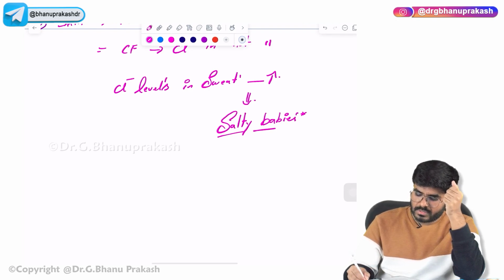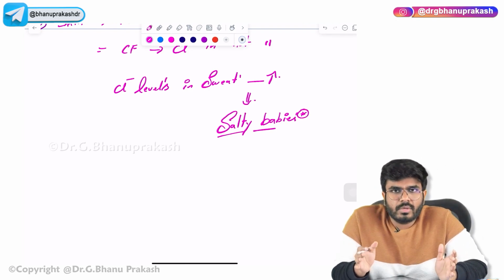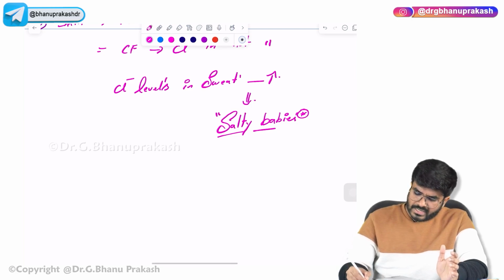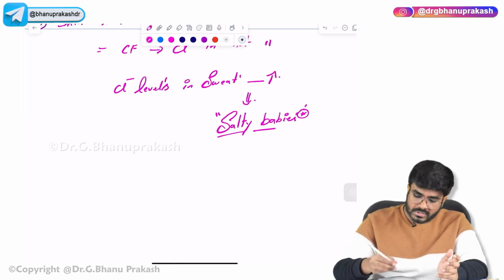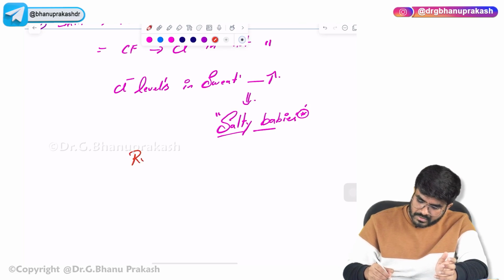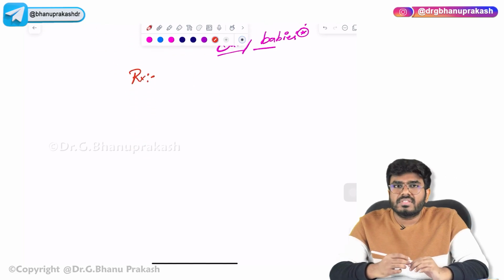This is the MCQ. Salty babies, grey babies, blue babies. Many things will come in your exam. Salty babies are seen in cystic fibrosis. Now what is the treatment? This treatment is also a very important MCQ. What is the treatment for cystic fibrosis?